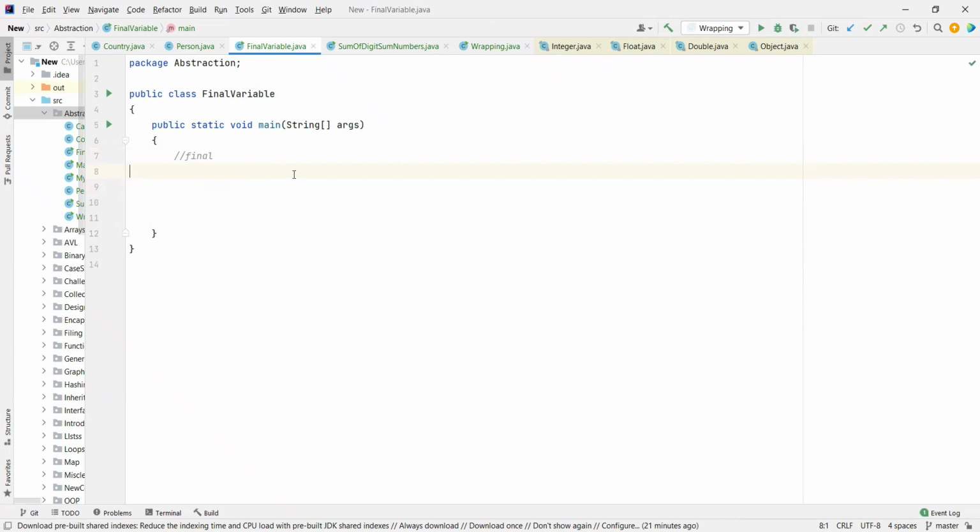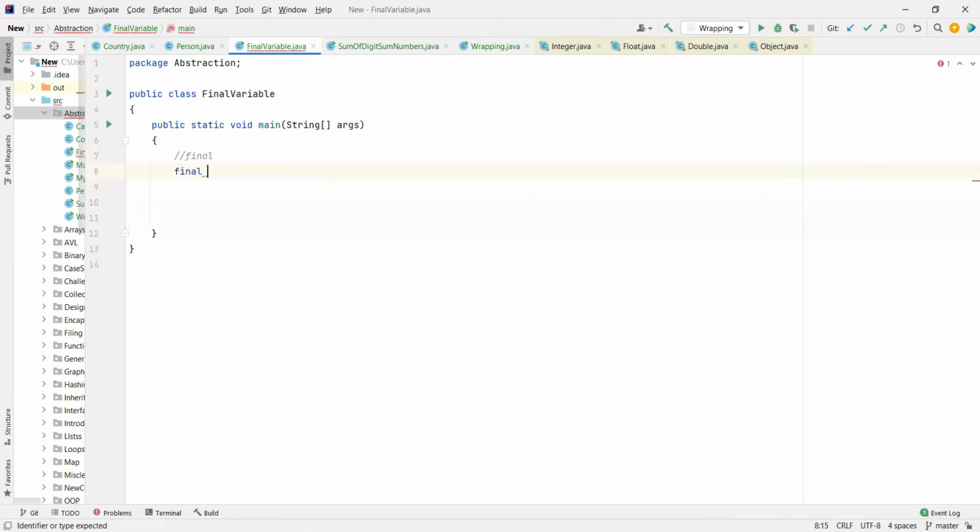Okay guys, so we are going to talk about the final variables. As we saw before, final variables are the ones whose values you will not be able to change. So what we are going to do is I'm just going to write here final and any data type of your choice,